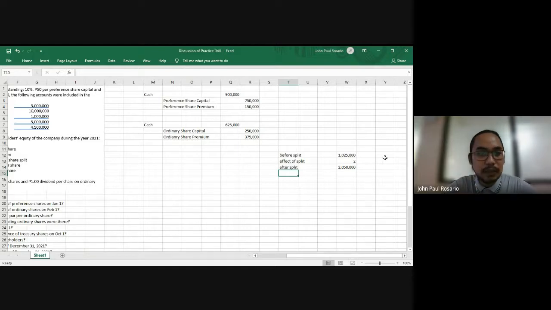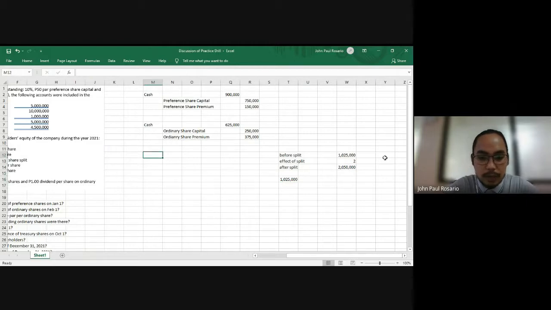Now, the 1,025,000 shares are already in the hands of our shareholders. Thus, the number of additional shares that we need to issue because of the share split is the number that should be issued and outstanding after the split less the number of issued and outstanding shares before the split. So the additional number of shares is 1,025,000.